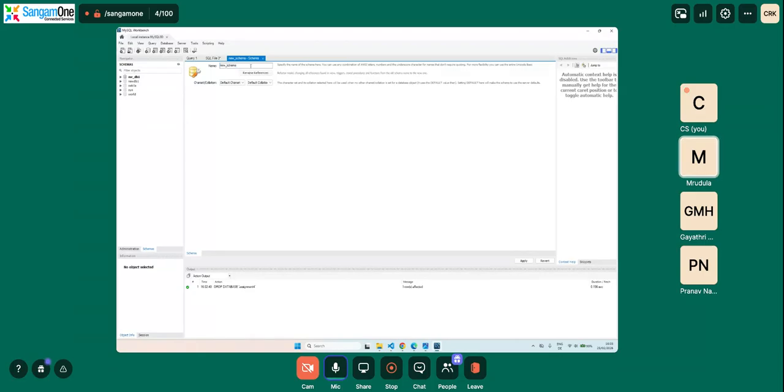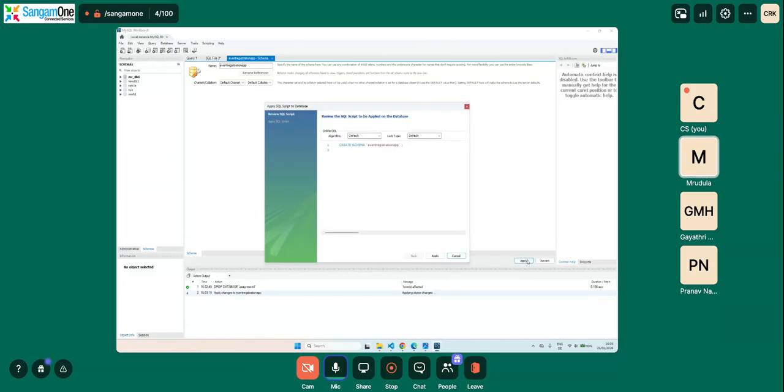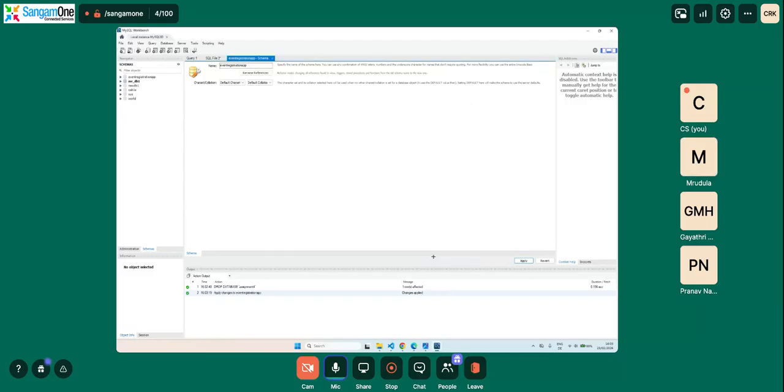Now we will name our schema event registration. Then we will say apply. When you click on apply, we get our normal command for creating the schema. You need to make sure it is right. Create schema event registration app, which is correct. So we say apply, execute SQL statement and then finish. Now you see our event registration app is created.